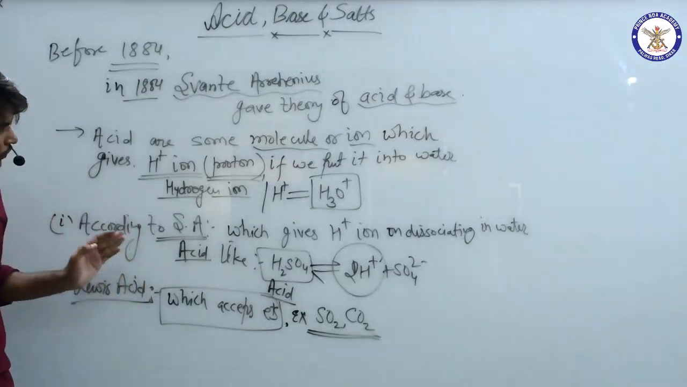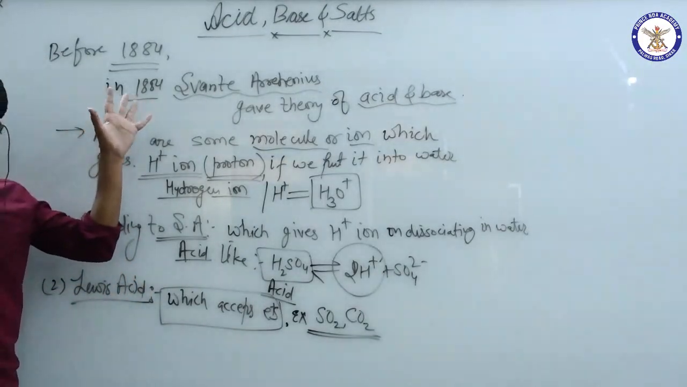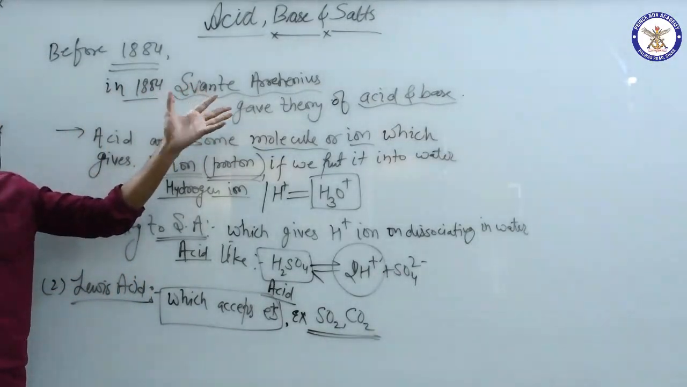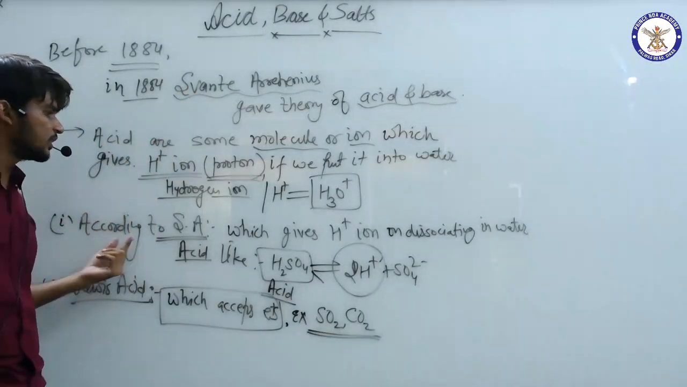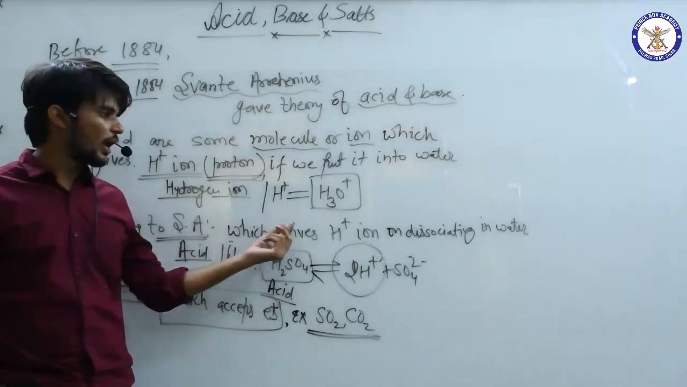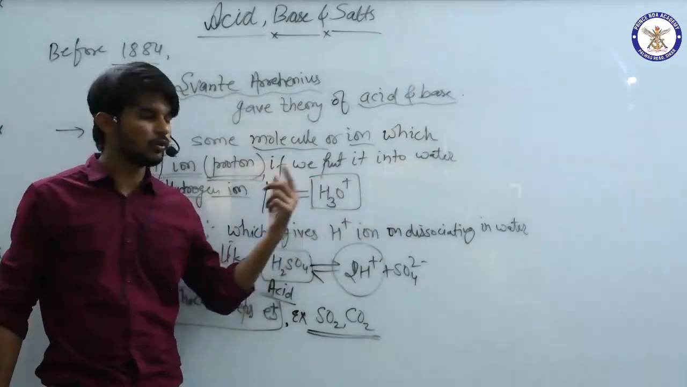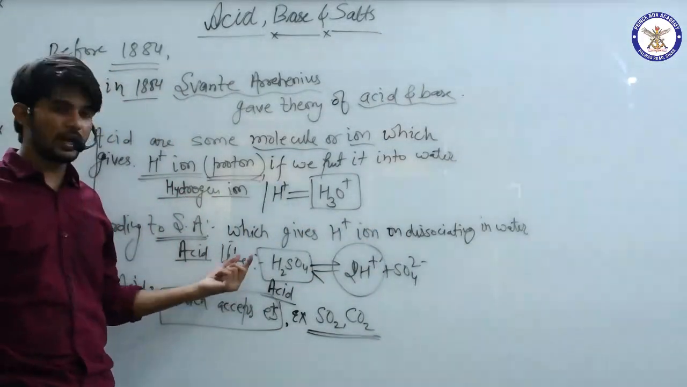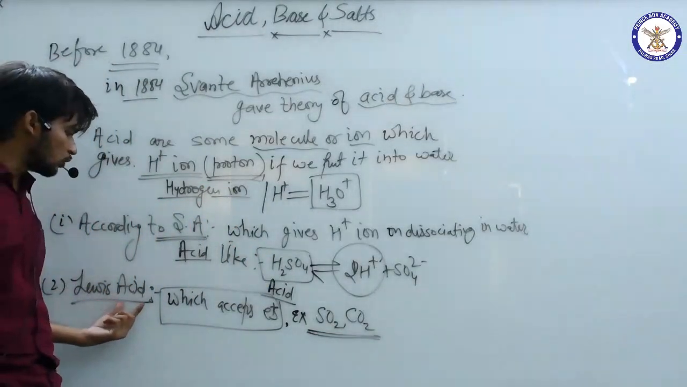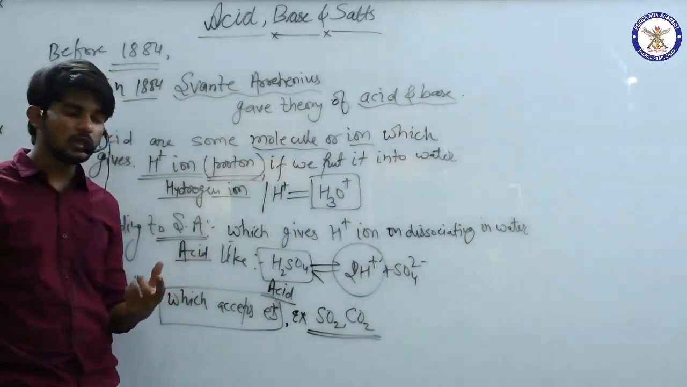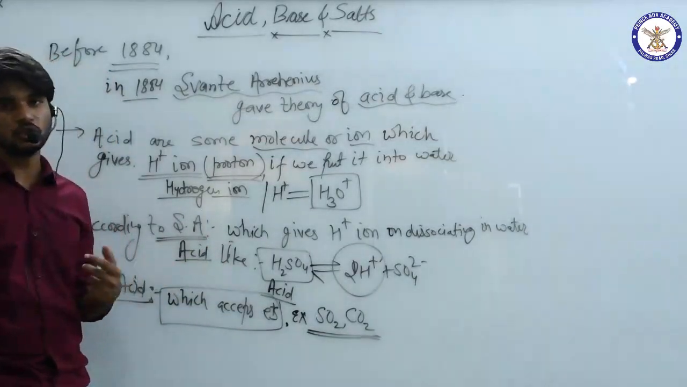So up to this we have seen what acid actually is. Svante Arrhenius gave the theory of acid and base, and according to him, acids are those which give hydrogen ion, or I can say H plus ion, or proton. And Lewis acids are those which accept electrons, and examples are SO2 and CO2.